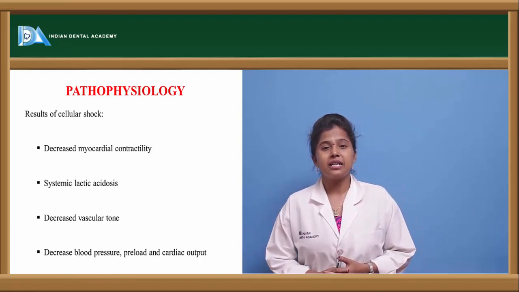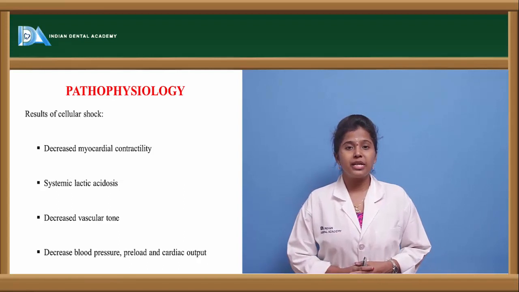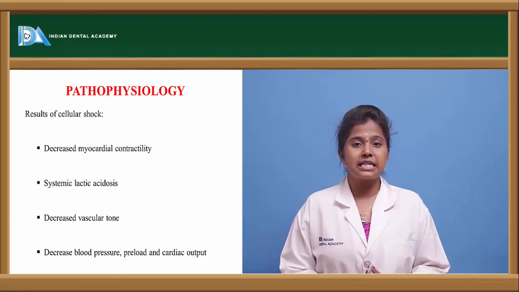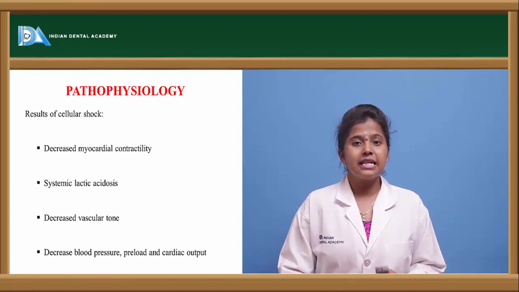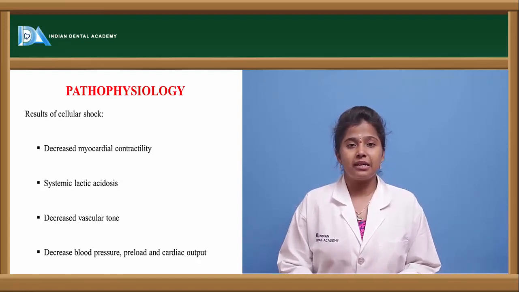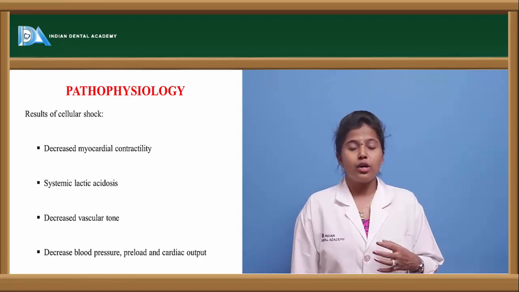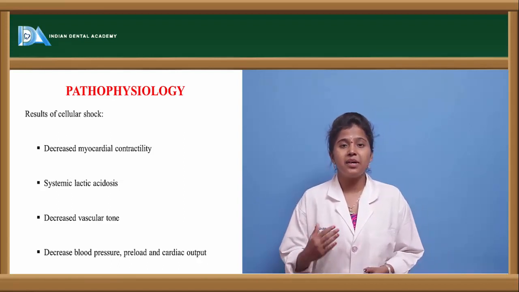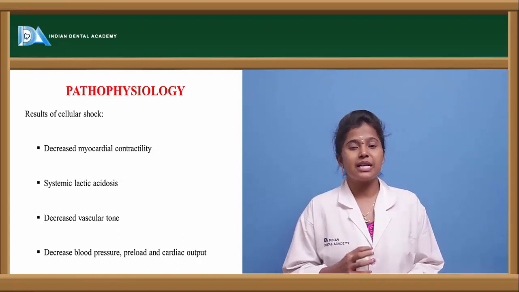This is a result of anaerobic respiration, which forms pyruvate and lactic acid. When this lactic acid gets accumulated in the cells, it leads to lactic acidosis. As it is an acid, the acidic environment increases in the cells, and it leads to decreased vascular tone. The smooth muscle tone will be reduced, especially in the vascular tissue.